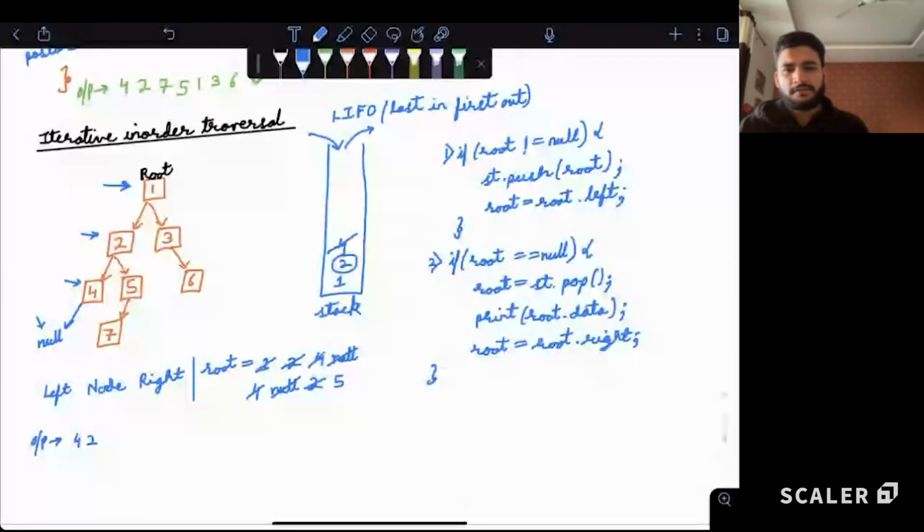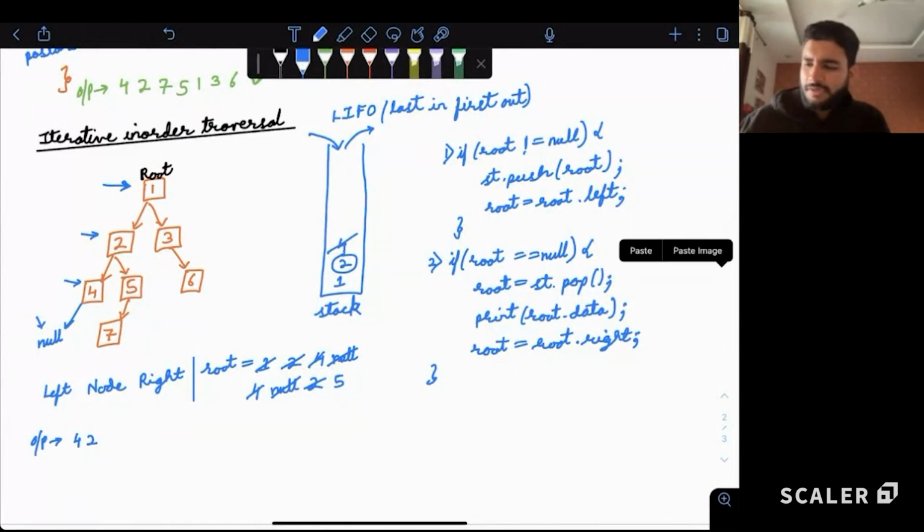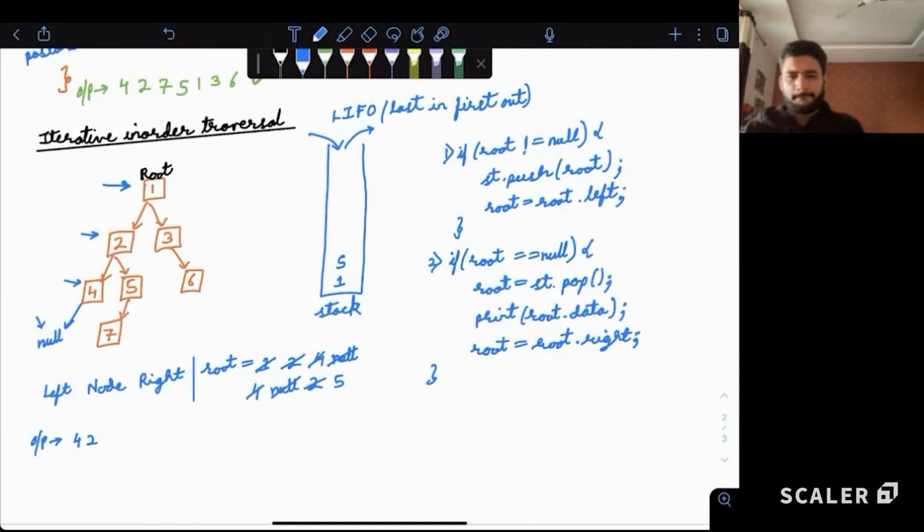Let's continue with this diagram. So when we are at 5, what will happen? It is not null. So we'll push it in the stack. Also 2 was popped out. So we'll now push 5 in the stack. Right? Now what we'll have? We have pushed 5 in the stack. Then we have to go left. So 5 dot left is 7. Okay, so we'll have reached 7. Now again it is not null. We'll push 7 in the stack. We'll go left. Left is null.